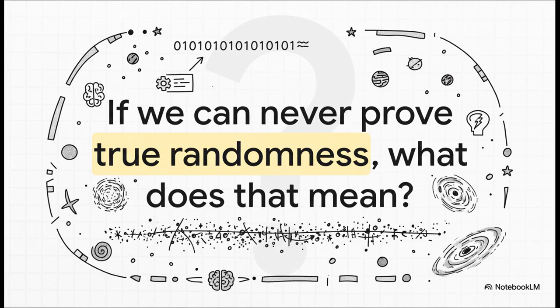And that leaves us with one last really provocative thought to chew on. We can easily prove that a string is simple by just showing the short program that creates it. But because of Chaitin's theorem, we can never formally prove that a string is truly complex, that it's truly random. All we can ever do is fail to find a pattern. So what does that mean for all the things we think are random in the universe? And what does it say about the true limits of our own knowledge?